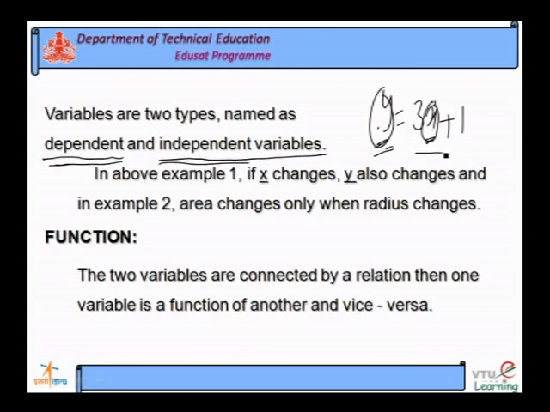Using constants and variables, we can define another important thing, function. Generally in our houses we will have a sort of function, maybe a marriage function, a naming ceremony, or some other type of function.